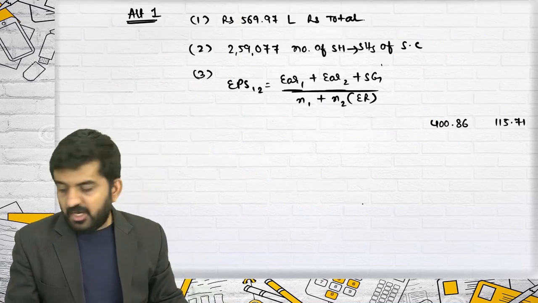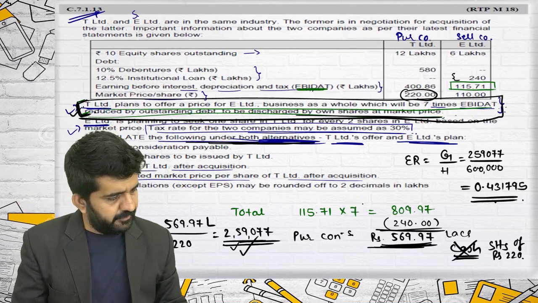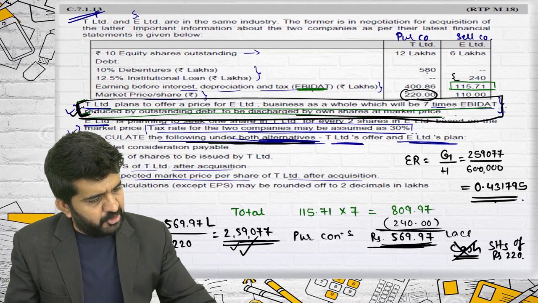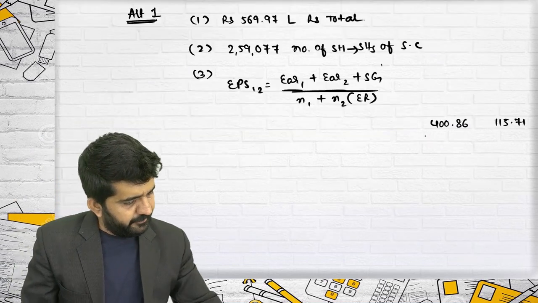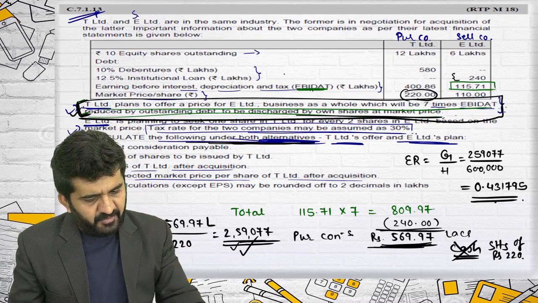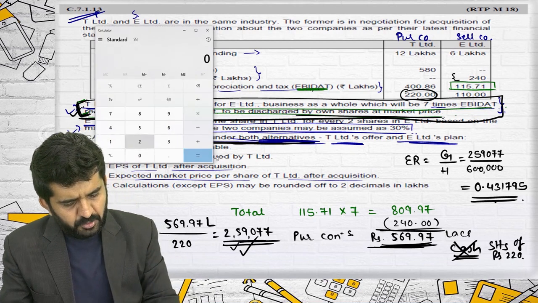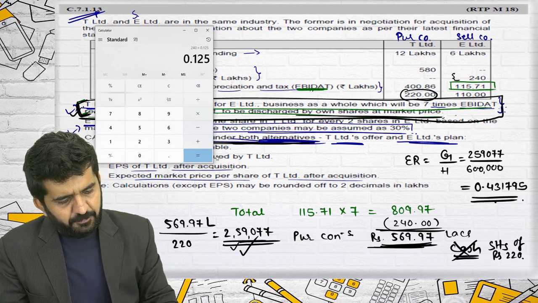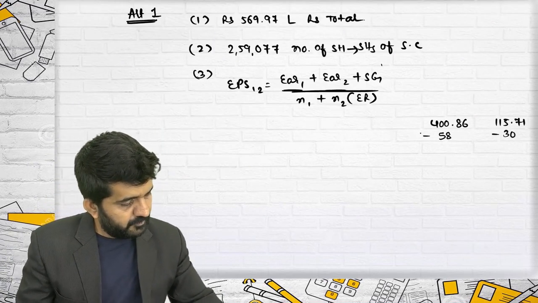Interest will be deducted. Interest: 10% on debentures of 580 lakhs is 58. Then 12.5% institutional loan of 240 lakhs, 240 lakhs into 12.5 percent, is 30 lakhs interest.